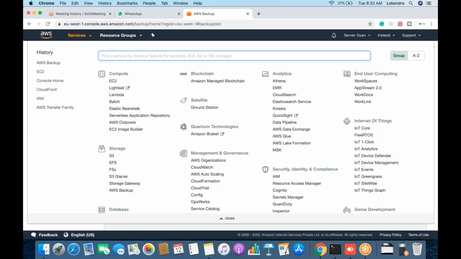It means we need to take backup of only the master server, and the frequency should depend on the backup policy which you have in your organization. So am I clear on that? Yes, sir. On a daily basis, how many times will we take the backup of the RDS or any EBS volume in a typical project? Yes. The backup policy has to be defined by the organization and the particular vendors and partners, whosoever is part of that organization. So it is based on the organization standards. Okay.